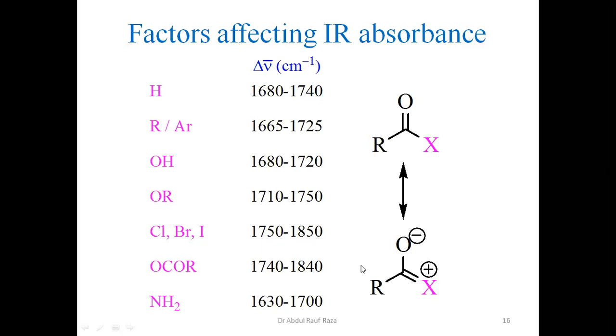Because we haven't defined this R group. If this R is also electron donating, then the double bond, single bond character shall change. If it is aromatic, let's say this is an alkyl group, then it should be closer to 1850. Because we haven't defined the other side R, that's why we are having a range. If this is alkyl, then it shall be closer to 1850. If it is aromatic, then this value shall be closer to 1750. I hope this shall be clear right now.